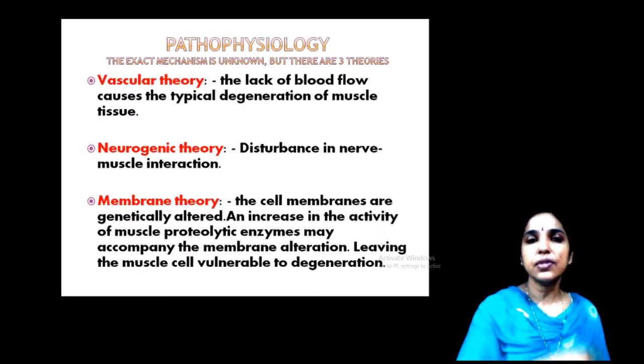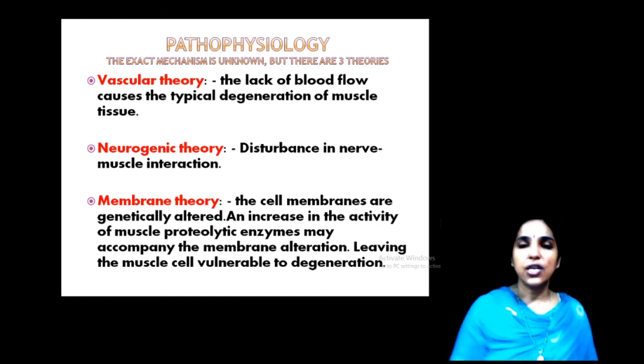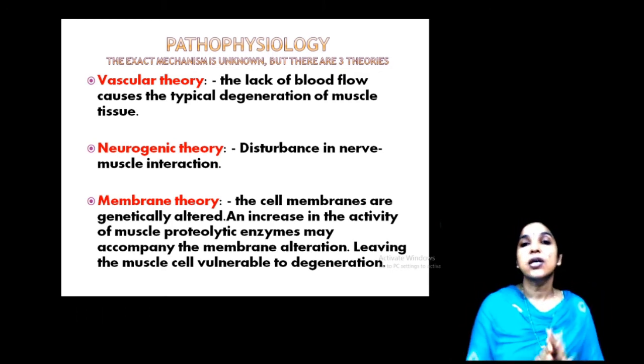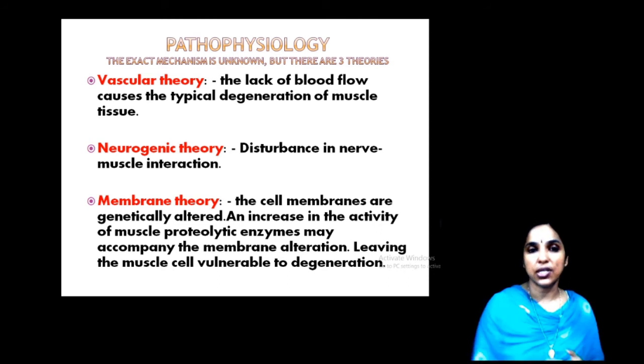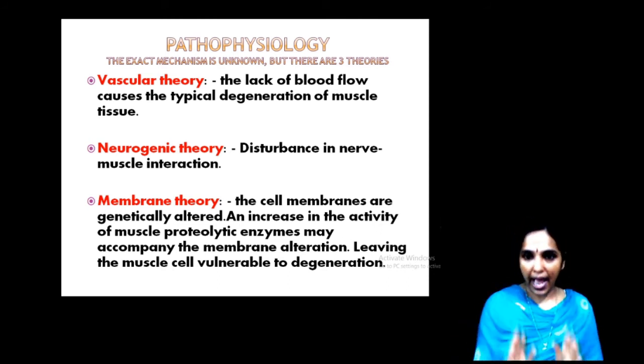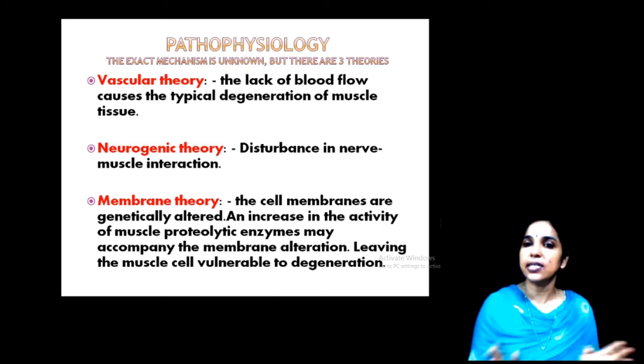Now you can see there are different reasons for this. The actual cause is still not described completely. So there are different views regarding how this muscular dystrophy arises. Mainly, the first one is the vascular theory. According to this, the lack of blood flow causes the degeneration of muscle tissue.